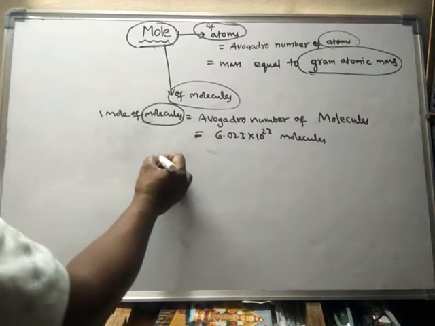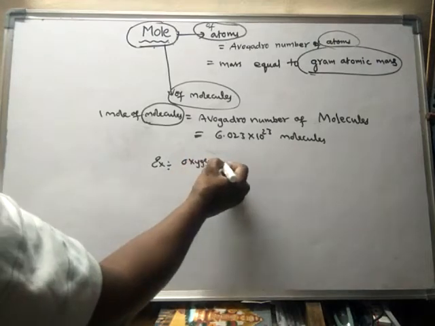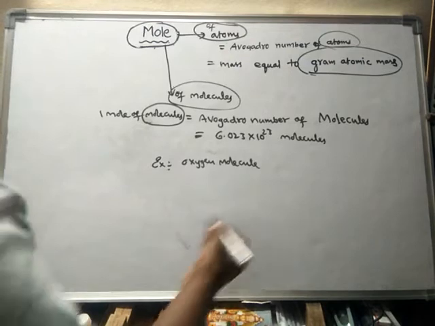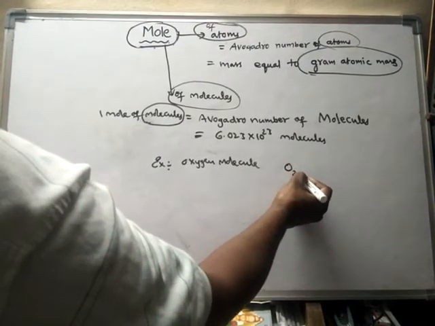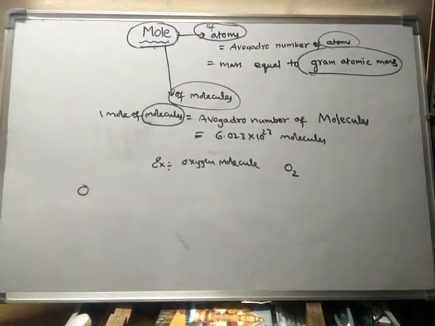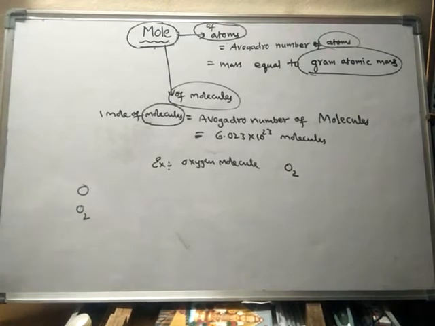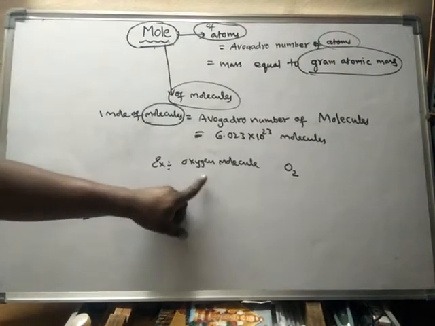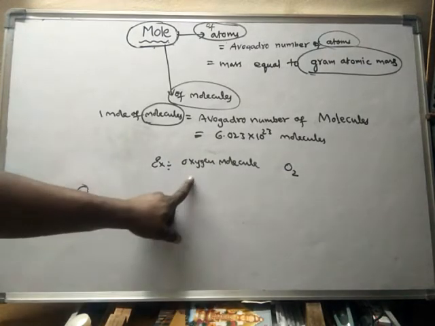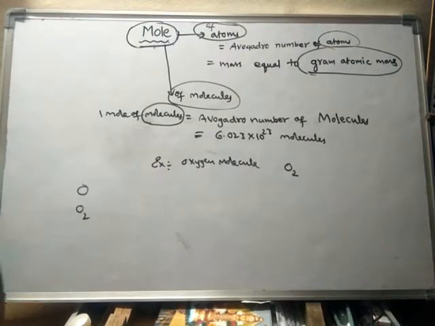Let us take examples. Oxygen molecule. How is the oxygen molecule represented? Oxygen molecule is represented as O2. If you write O, then it is an oxygen atom. If you write O2, then it is an oxygen molecule. Here we are discussing molecules, so we have to take O2, not O.